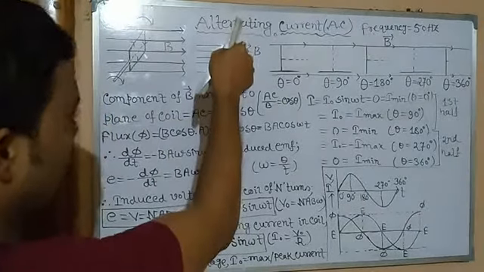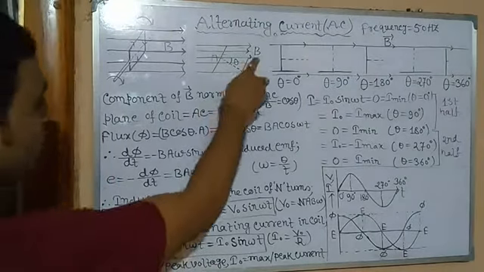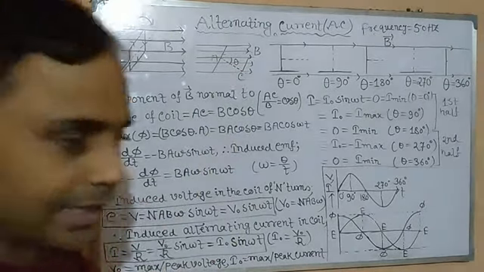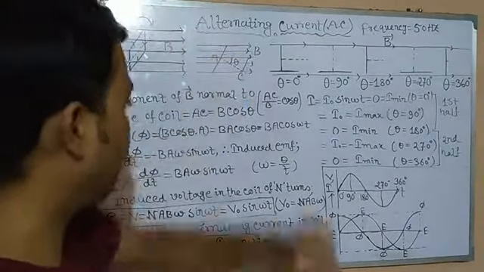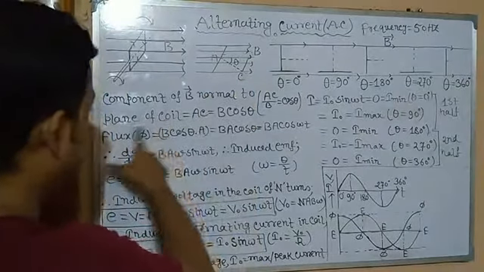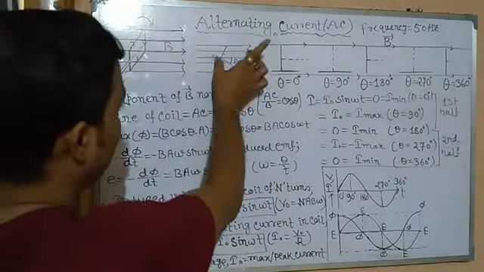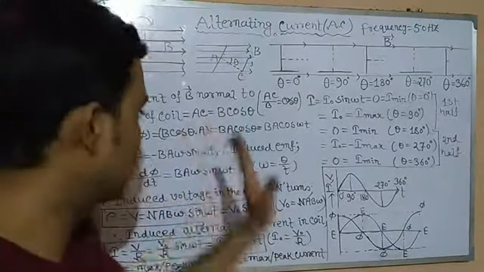This is the coil. After a slight rotation, it takes this form. You can see clearly triangle ABC forms a right-angle triangle, whose AC is the base, BC is the height, and AB is the hypotenuse. So the component of the magnetic field normal to the plane of the coil is AC. Now base by hypotenuse, AC by B equals cos theta. So we can write AC is equal to B cos theta. Very clear.